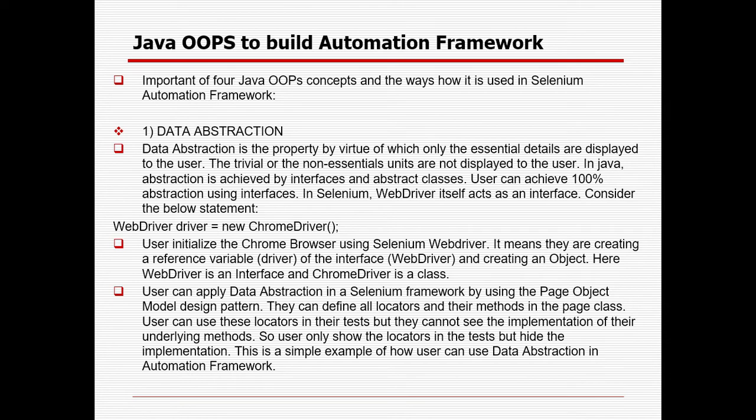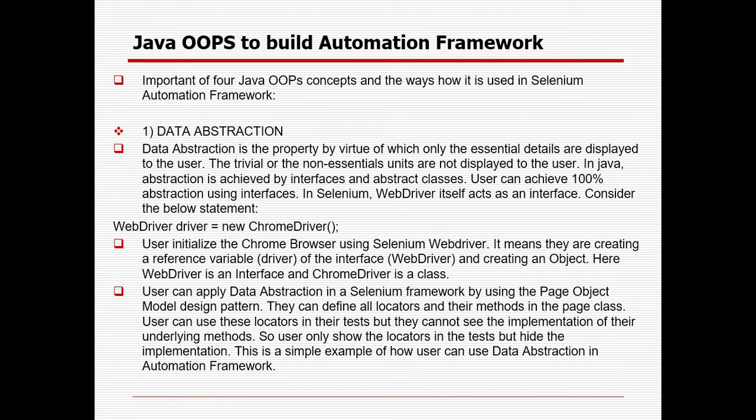and some objects and classes. You will be creating multiple classes, multiple objects for those classes, and using some interfaces like the WebDriver interface. So there are 4 important OOPs concepts available in Java, and I will now elaborate on how they are used in a Selenium automation framework. The first is data abstraction. So what is data abstraction? Data abstraction is hiding something.